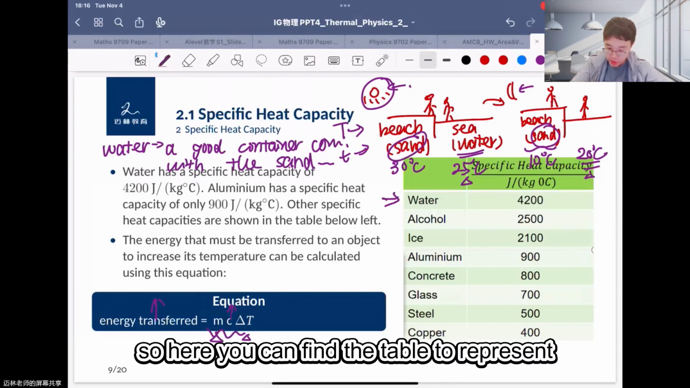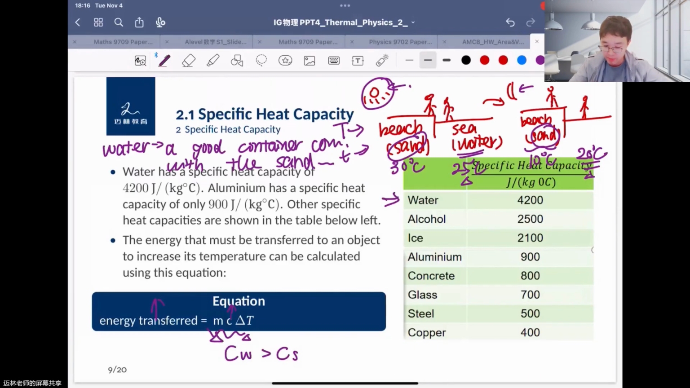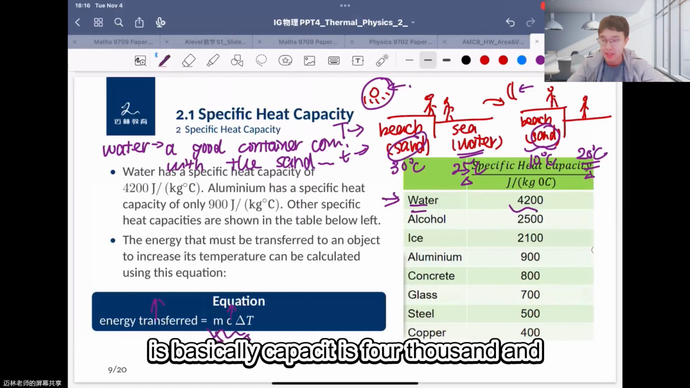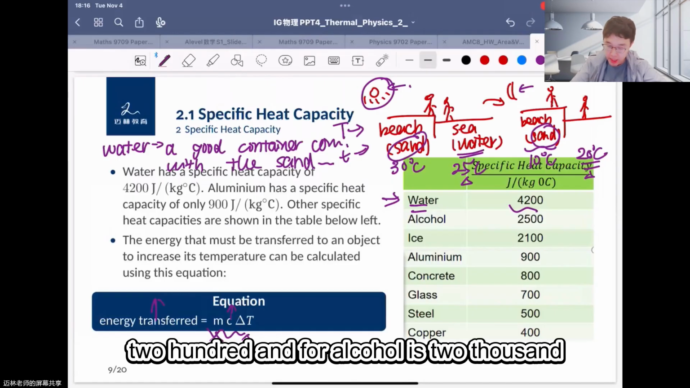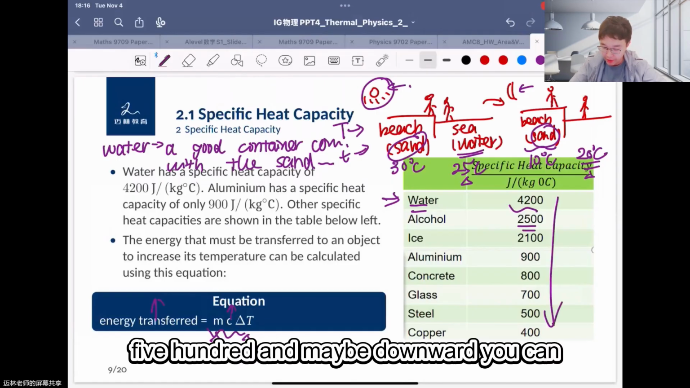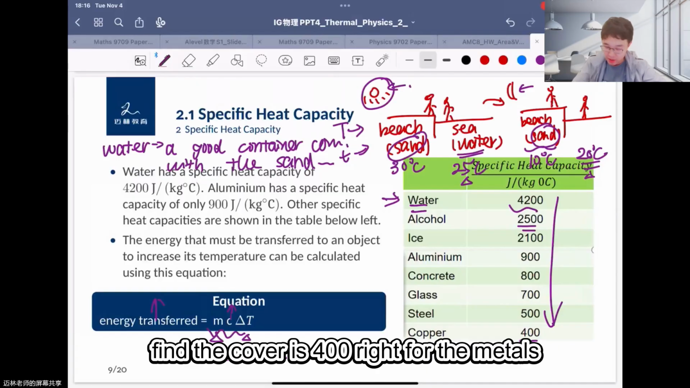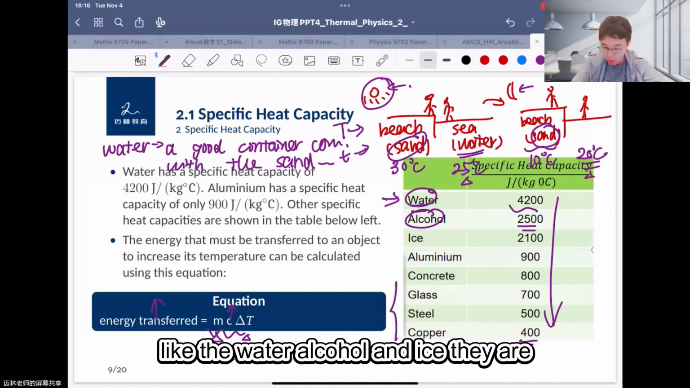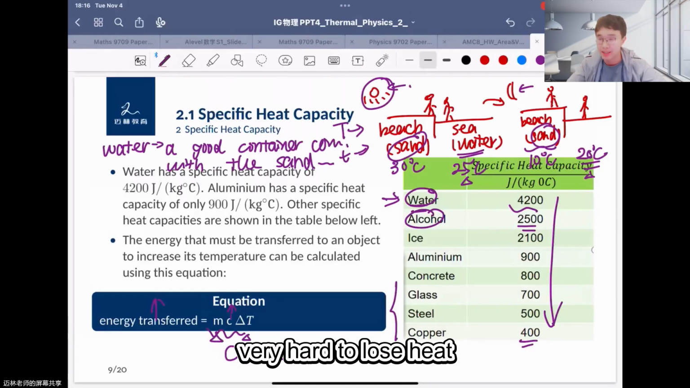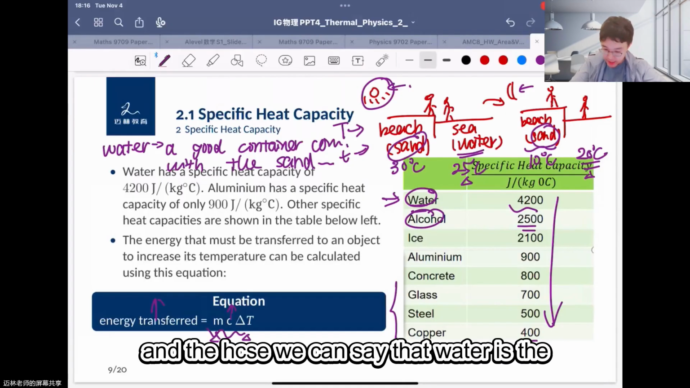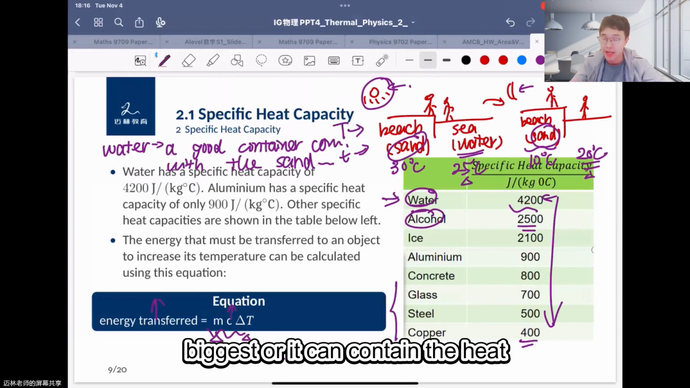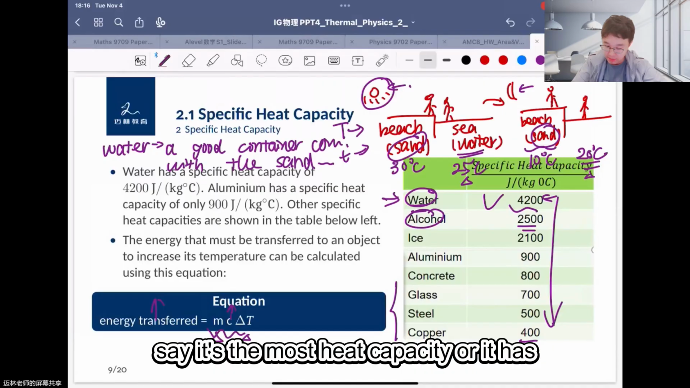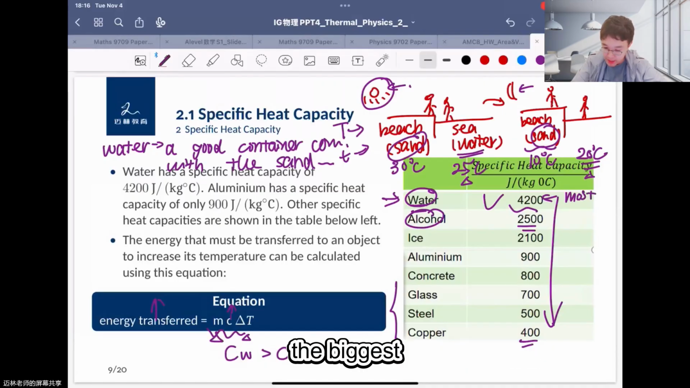Here you can find a table of some classic materials in our lab. For water, the specific capacity is 4,200, for alcohol it is 2,500, and downward, copper is 400. Metals are very easy to heat up and to lose heat, while water, alcohol and ice are very hard to lose heat. In IGCSE, we can say that water has the biggest ability to contain heat, that is, it has the biggest specific heat capacity.